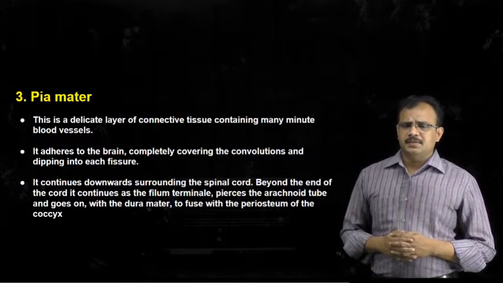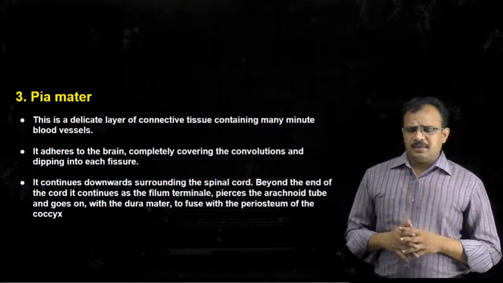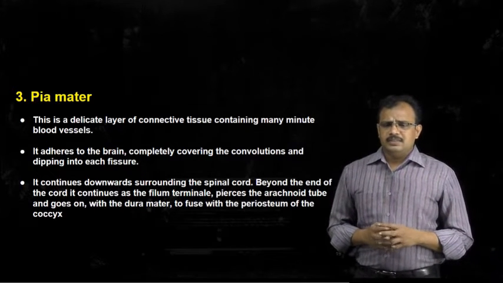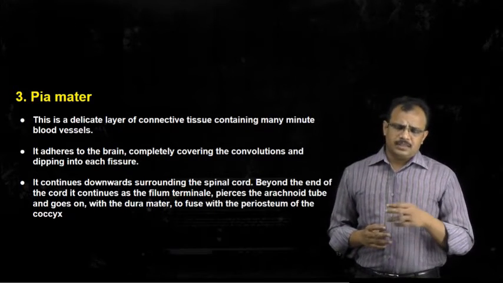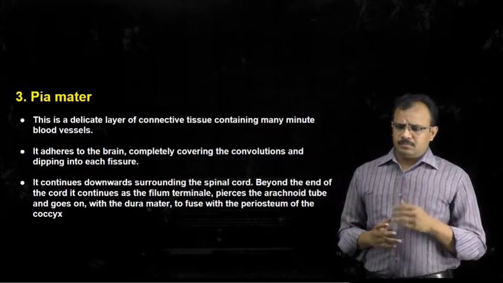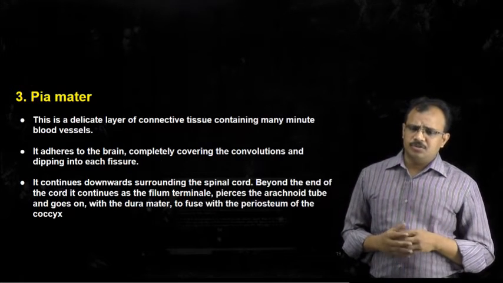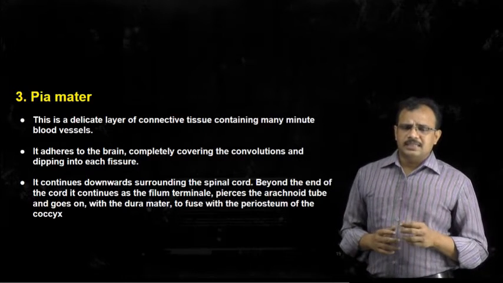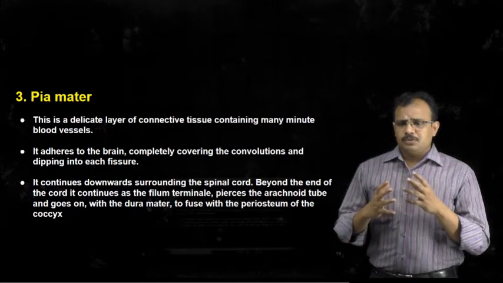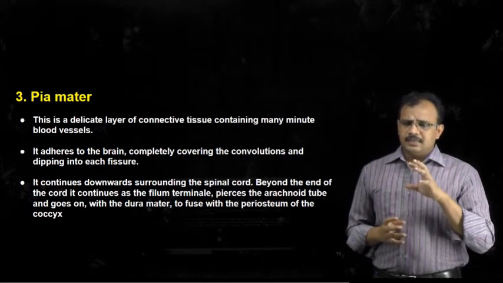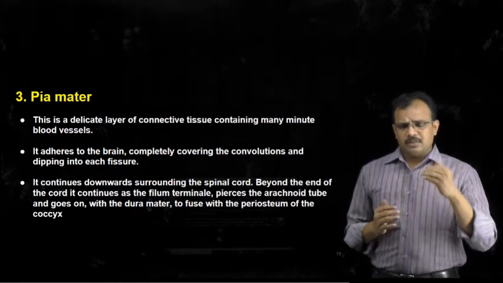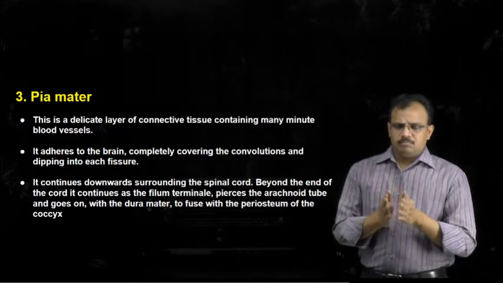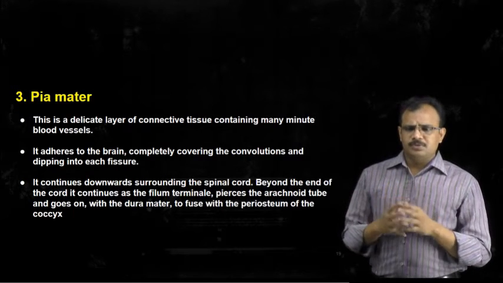The third layer is pia mater, and this pia mater is adhered to the brain and spinal cord. This is a very delicate layer of connective tissue. So all the three layers of membranes or meninges are connective tissue membranes, whereas pia mater is a delicate layer of connective tissue and it contains many minute blood vessels, and we have seen that it is adhered to the brain completely, covering all the convolutions or depressions into each fissure or gaps between the lobes.